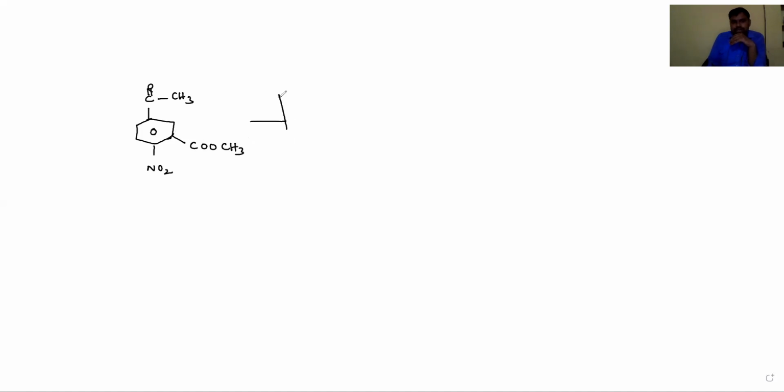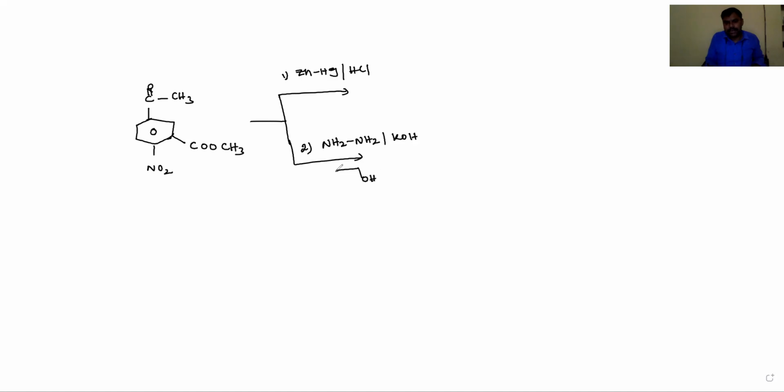The first one, you have to use zinc amalgam HCl. What is the product? And the second one, you have to use hydrazine, base KOH, and ethylene glycol as the solvent, or ethyl alcohol, whatever it may be. Then what is the product?